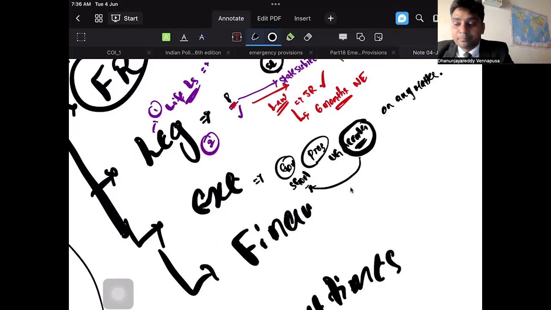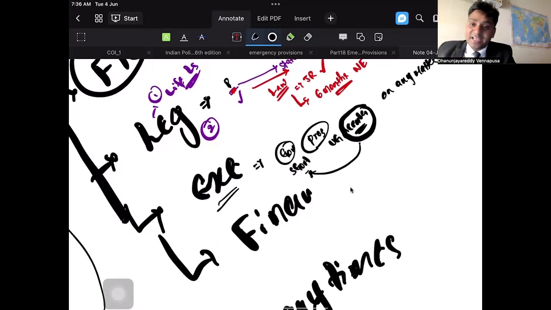Executive means working function, right? So you have to execute it on any matter. This is the thing that you have to understand. So executive power of the center extends to such an extent that it can ask the state government to do all the works.